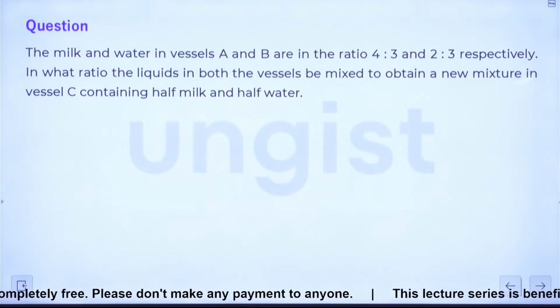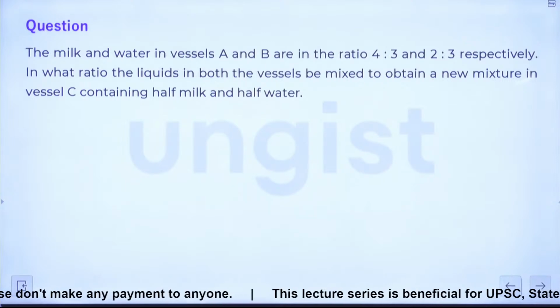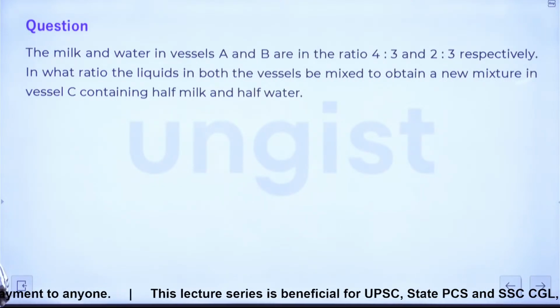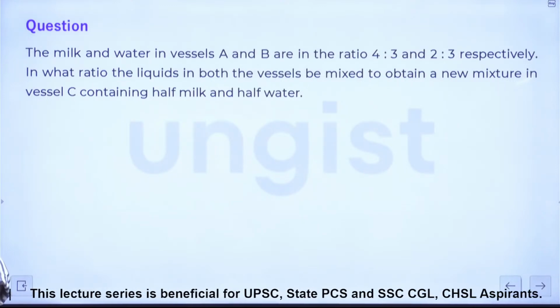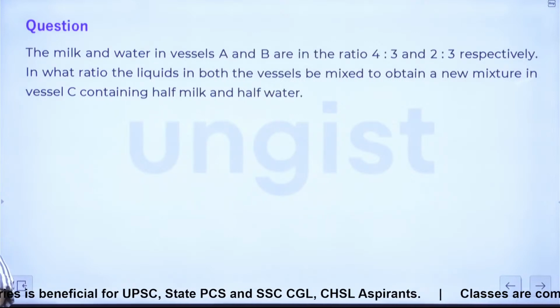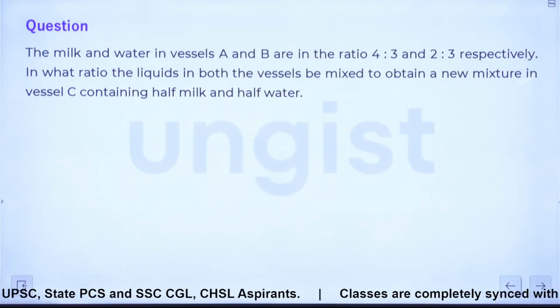After that, just look at this, friends. The question says, the milk and the water in the vessel A and B are 4:3 and 2:3 respectively. In what ratio should the liquids in both the vessels be mixed to obtain a new mixture in vessel C containing half milk and half water?